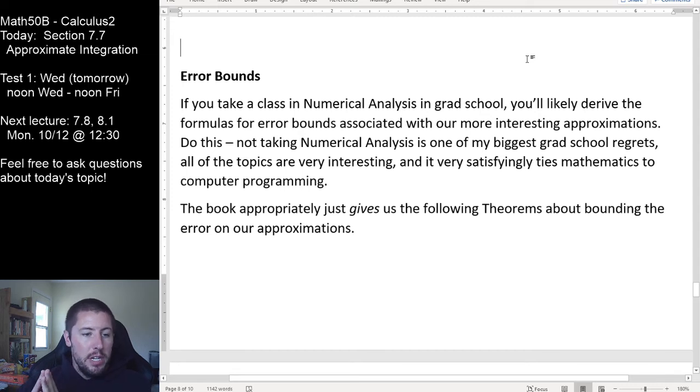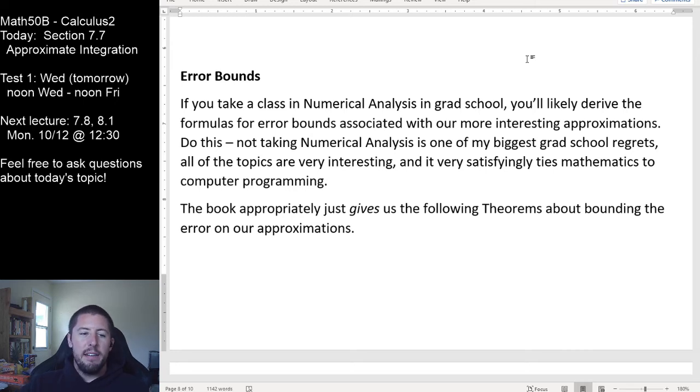Coming up with the boundaries for the error, being able to say, I know that my error with this approximation will never be greater than blank, is a little complicated. It's surprisingly less complicated than you think, but it's never anything that anybody ever really talks about. So grad school, or maybe if you're taking like a 400 level numerical analysis class, I guess it might come up in there too.